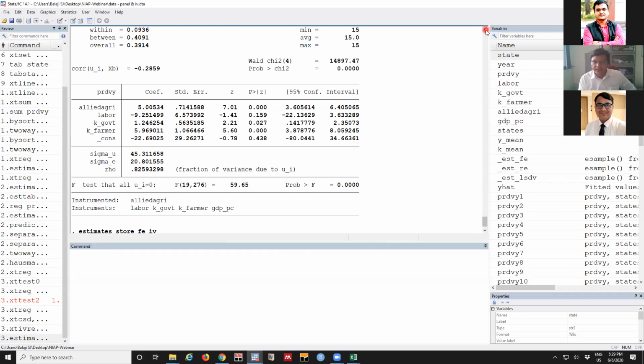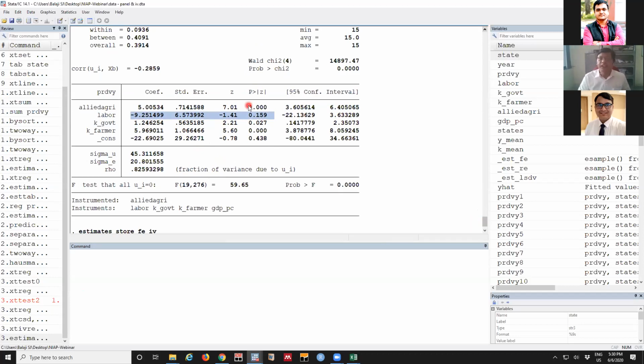Earlier we were discussing that based on the models, there will be different results. And this is the case. Earlier we saw the impact of labor was 12 or something, but that was negative and significant. Means if we are adding more labor, the productivity will be declining. Here, when it comes to the IV model, it says labor has no big impact.